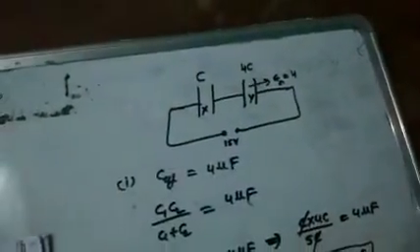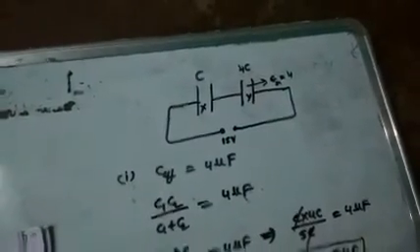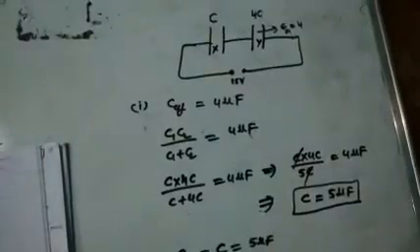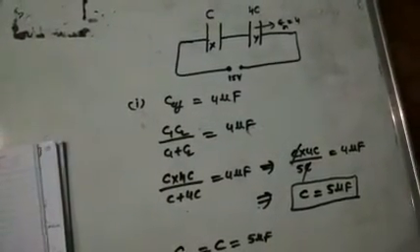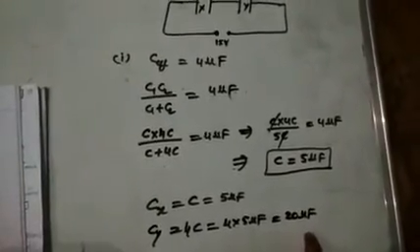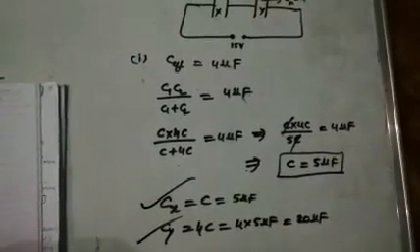That means the capacitance of X is C, which is 5 microfarad. Remember, the capacitance of X is 5 microfarad. Similarly, what is the capacitance of Y? It is 4C, 4 into 5 microfarad. So the total is how much? 4 into 5 is equal to 20 microfarad. So finally you got the capacitance of the two capacitors.